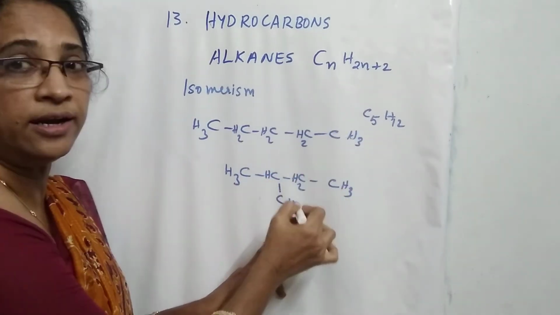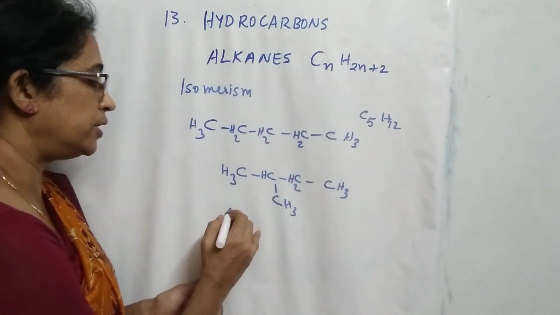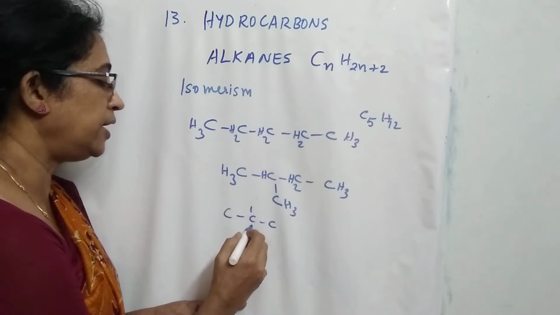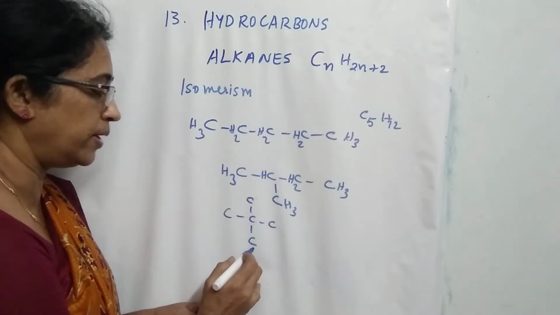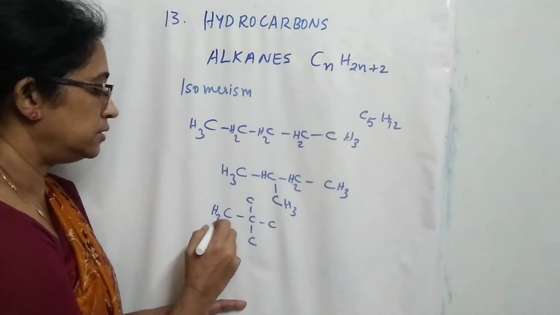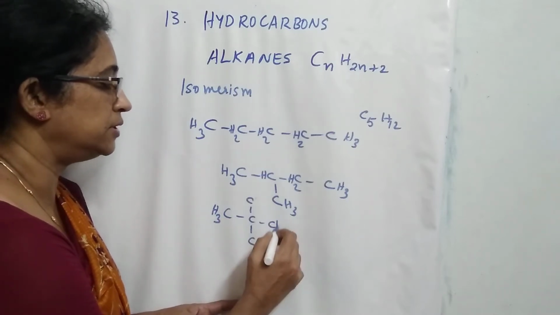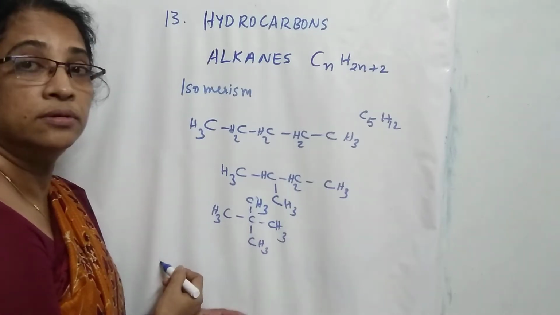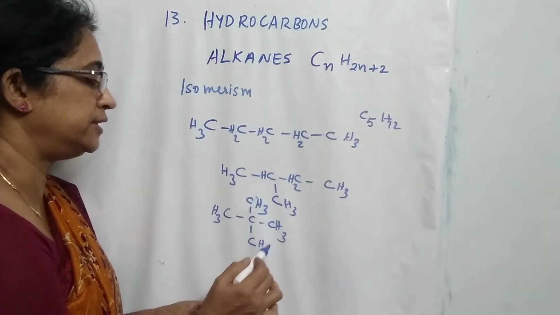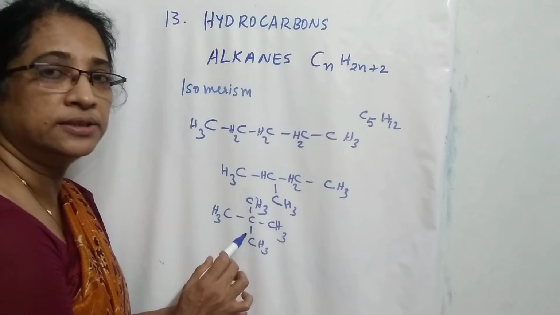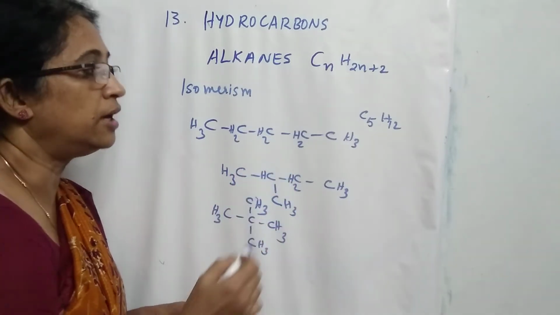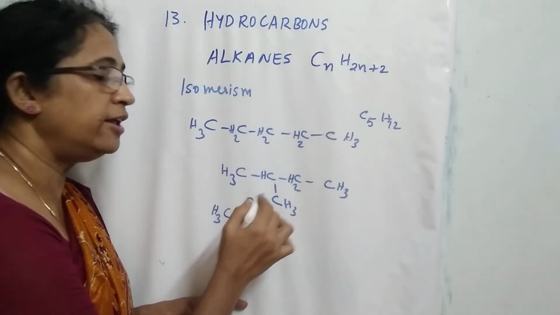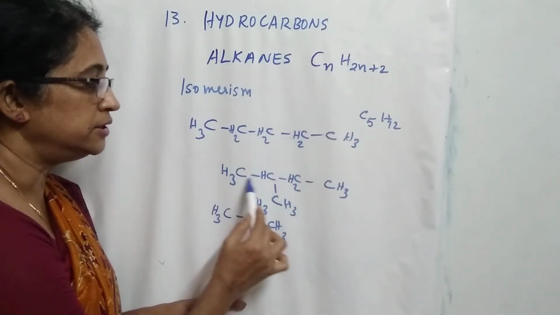This is another isomer, and the third isomer is obtained by writing 3 carbon atoms in the chain and attaching the remaining 2 carbon atoms to the middle carbon. Then write a sufficient number of hydrogen atoms with each carbon atom. So we get the molecular formula C5H12 but a different structure. These 3 compounds have the same molecular formula C5H12, but they differ in the arrangement of the carbon chain.